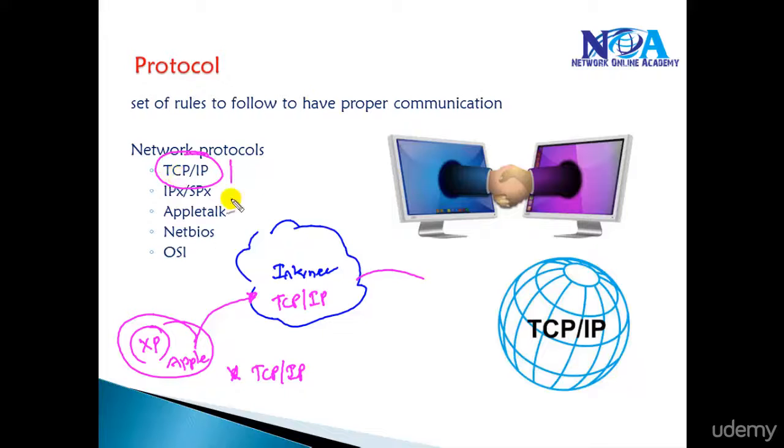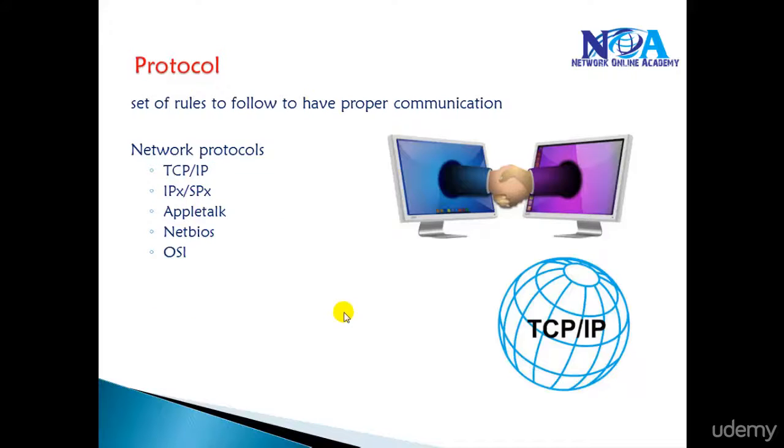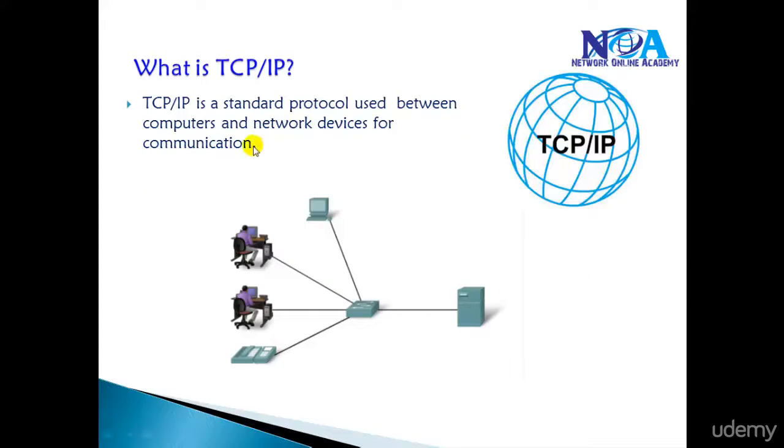But if you go back to the 80s, everyone had their own protocols for their own communications. The good thing is, we don't need to get into each and every other protocol, because we only use TCP/IP in today's network, and we need to understand how TCP/IP protocols work and what different protocols we are going to use inside that. So TCP/IP is a standard protocol which is used to communicate between any two networking devices. It can be between the routers in the LAN or in the WAN, or in the case of the internet as well.